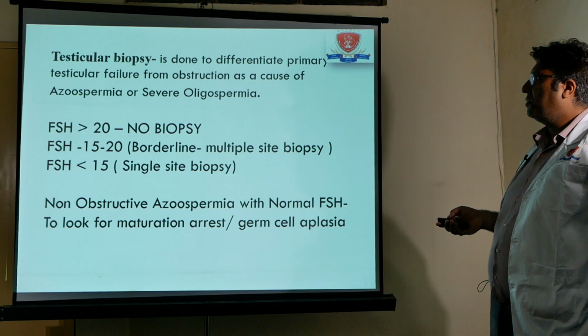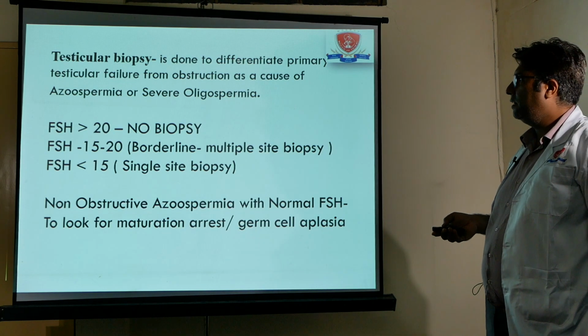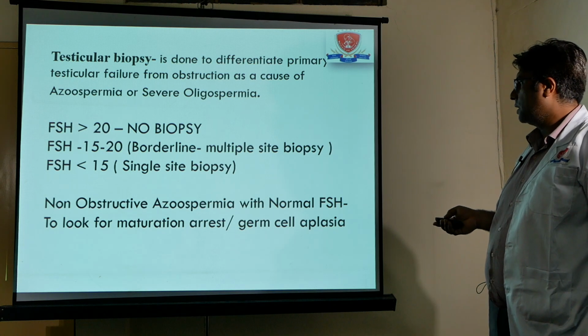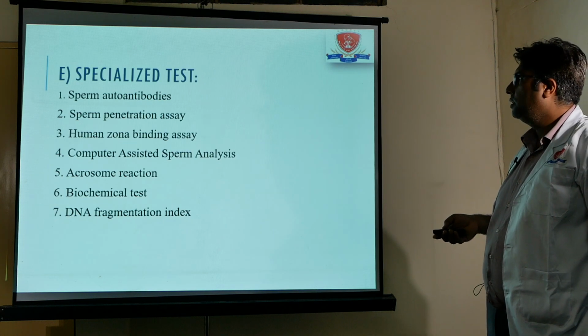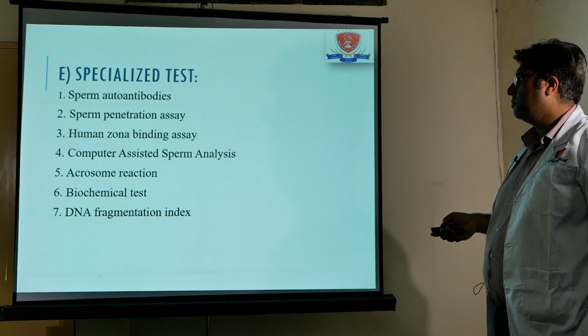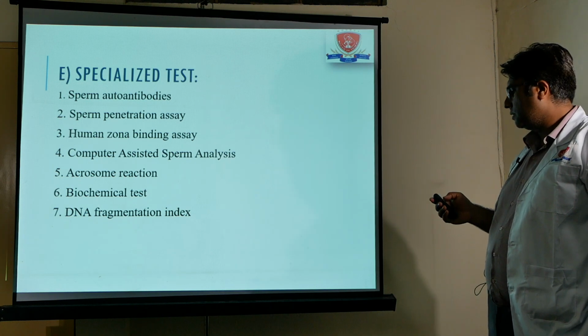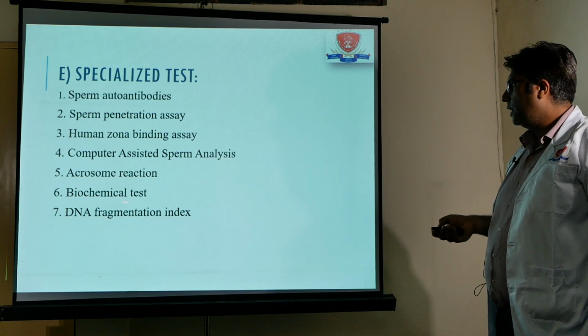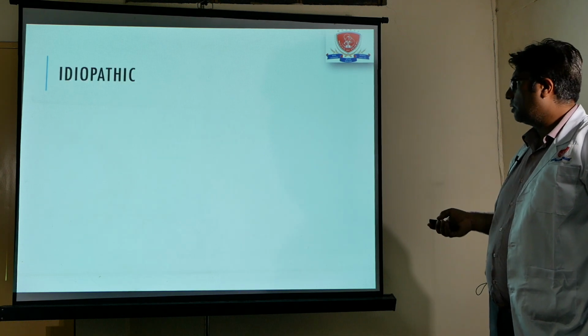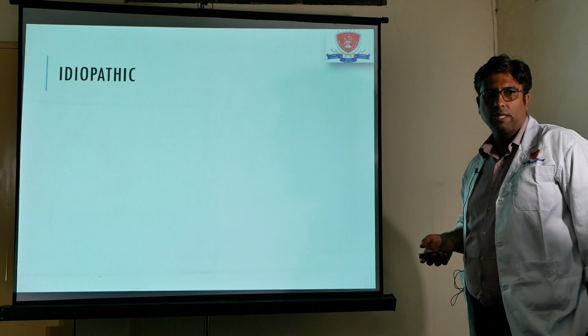Testicular biopsy is indicated in very few cases, where the FSH values are high, and especially to rule out non-obstructive azoospermia with normal FSH. Certain specialized tests are available: CASA, acrosomal reaction, biochemical tests, and DNA fragmentation index, which is one of the important indices. Nowadays we are using a lot of these indices to rule out male factor infertility. And the commonest category is idiopathic, where we don't know the cause.